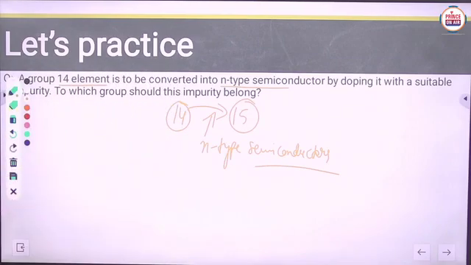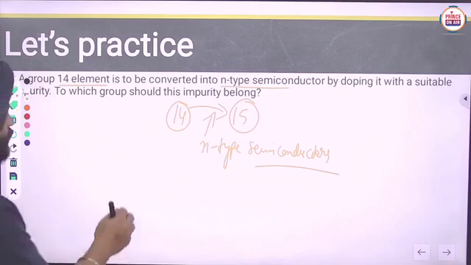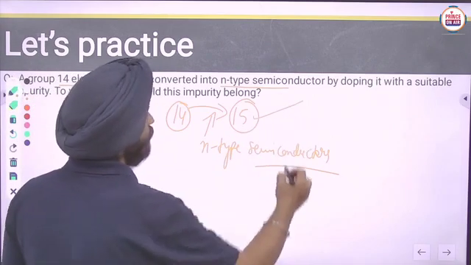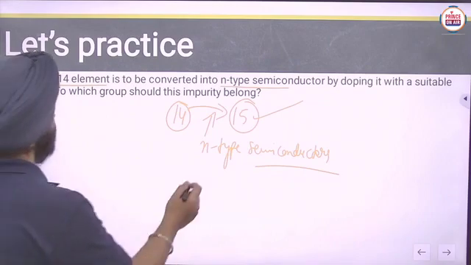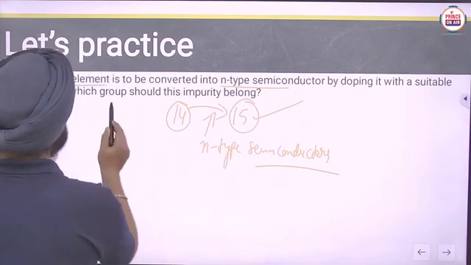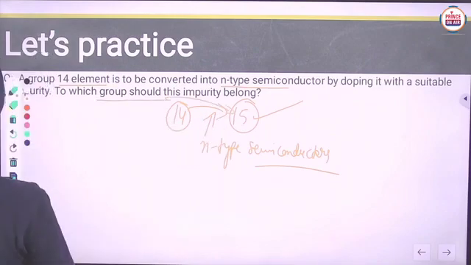Therefore it converts group 14 into an n-type semiconductor by joining with group 15 elements. Clear? So we need group 15.